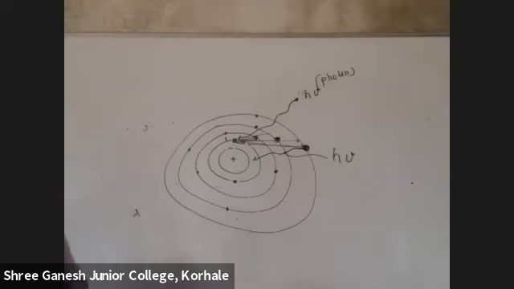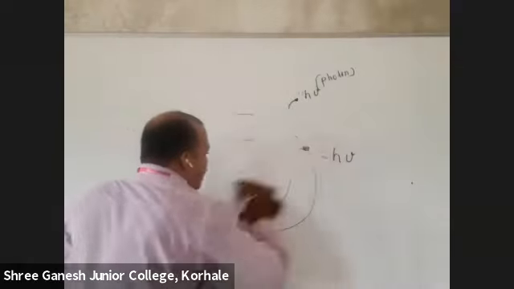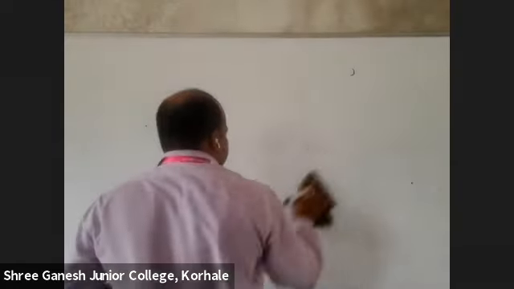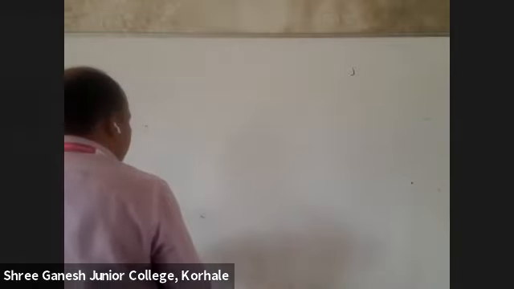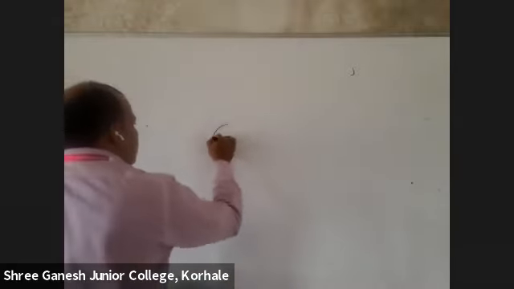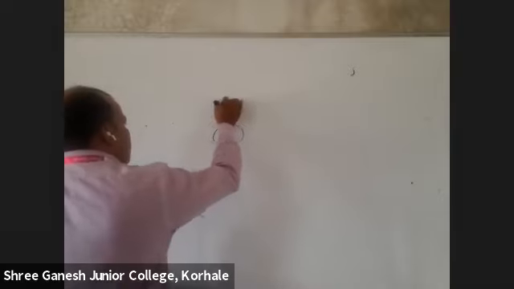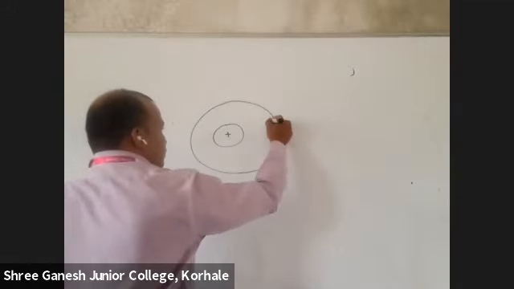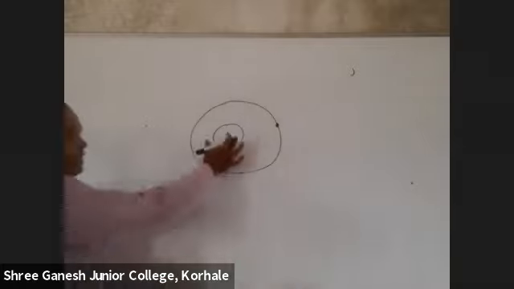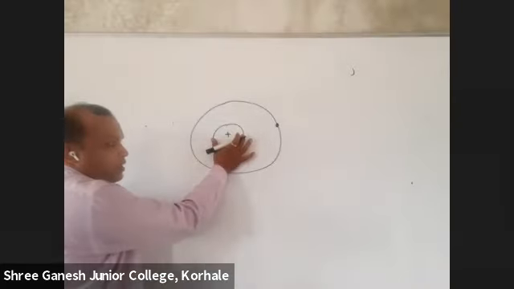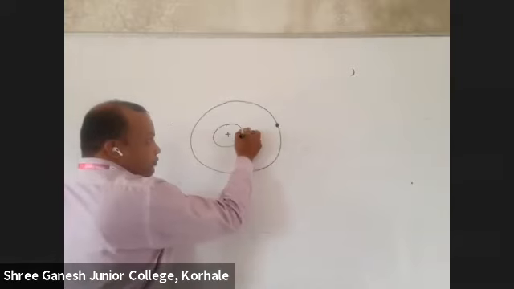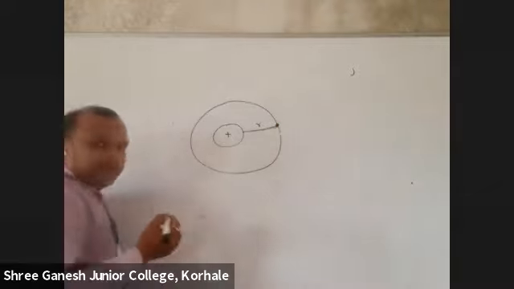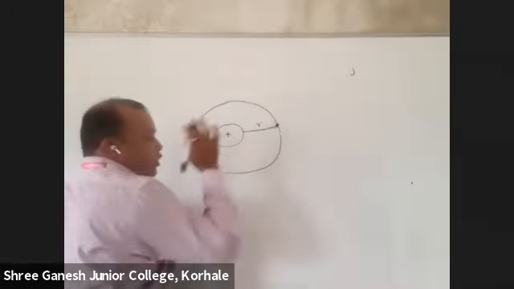Write down. Calculation of radius. Okay, this is the nucleus, correct? Students, this is the electron. From this point to this point, we say radius.